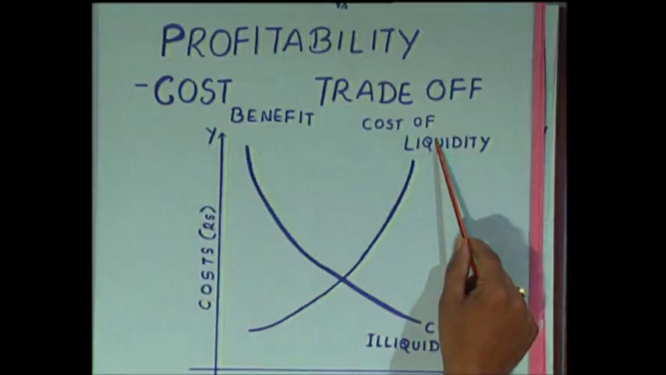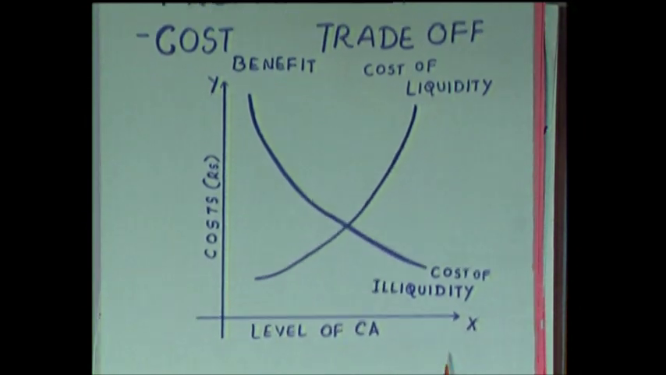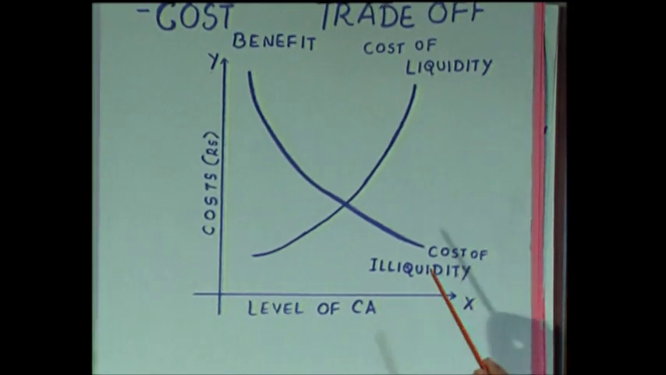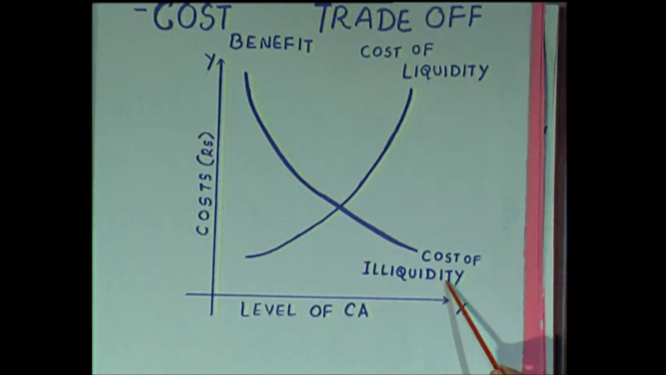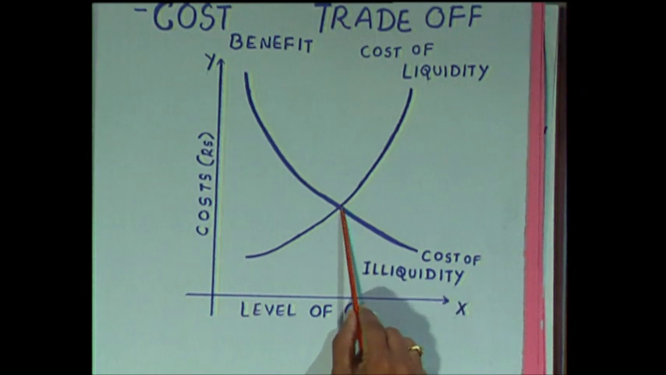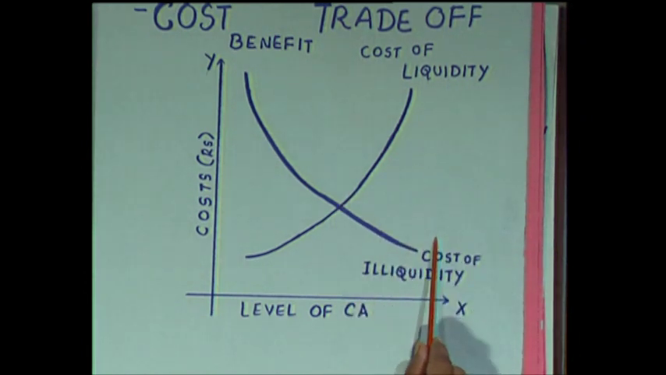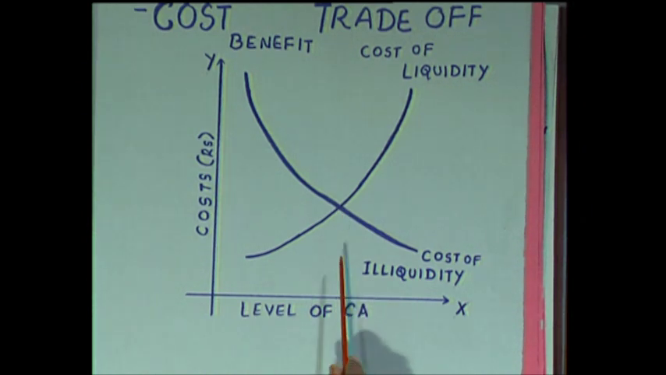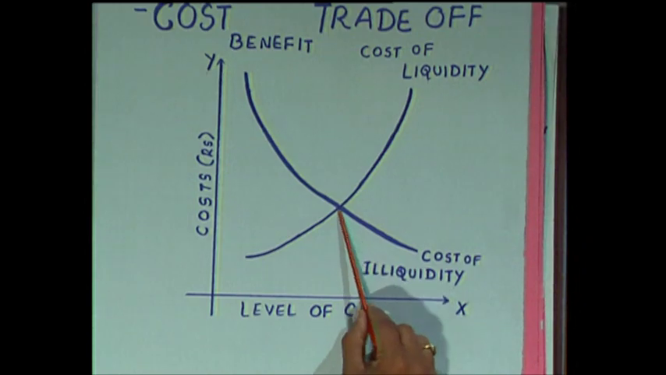So, in the form of opportunity cost, your cost of liquidity will increase with the increase in the level of current assets. But when you come to the other cost, the cost of illiquidity, that means the inability to pay, when you have more current assets, there will not be any inability to pay. Therefore, the cost of illiquidity comes down. So, the intersection of these two, the cost of liquidity and the cost of illiquidity, will determine the optimum level of current assets. You should have neither more working capital nor less working capital, but an optimum level of current assets.